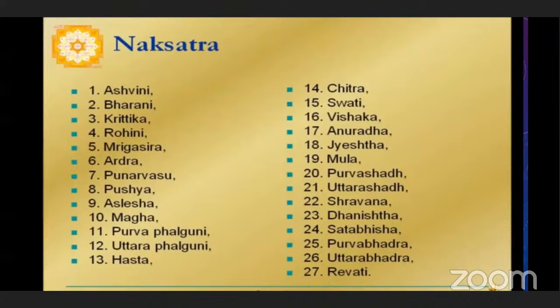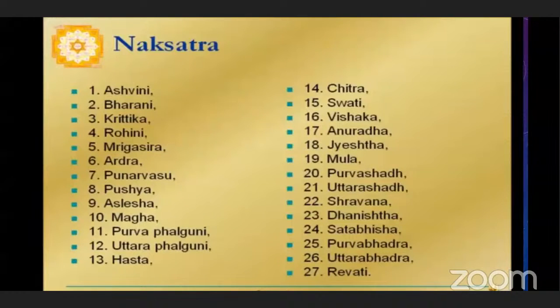Names of these nakshatras are Ashwini, Bharni, Kritika, Rohini, Mrigasira, Ardra, Punarvasu, Pusha, Aslesha, Magha, Pura Falguni, Uttara Falguni, Hasta, Chitra, Swati, Vishaka, Anuradha, Jeshta, Mula, Purvasad, Uttarasad, Shravana, Dhanishta, Satabhisha, Purvabhara, Uttarabhara, and Revati.